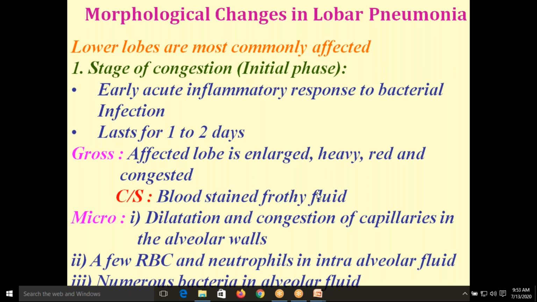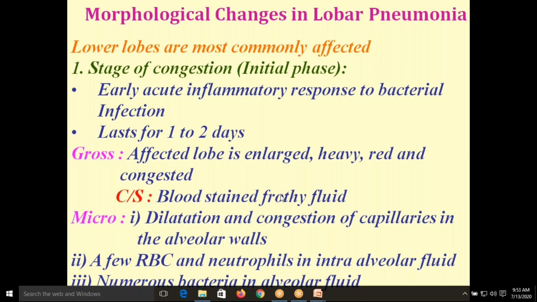Grossly the affected lobe is enlarged, heavy, red and congested. On cut surface, there will be exudation of blood stained frothy fluid, due to the presence of congested blood vessels. In microscopy, what will you see? Dilated and congested capillaries in the alveolar walls, and bacteria may be present in the alveolar fluid. So this is the first stage of congestion.